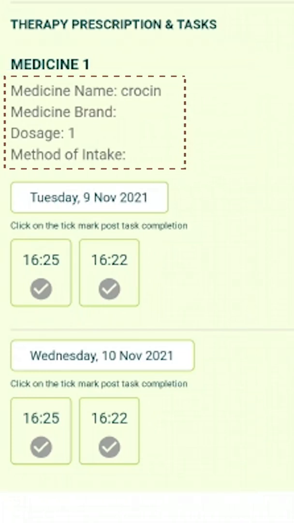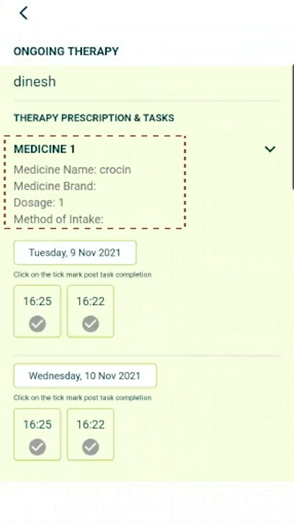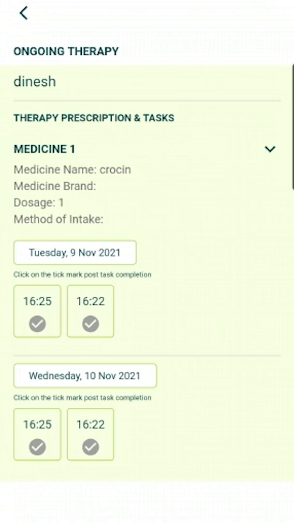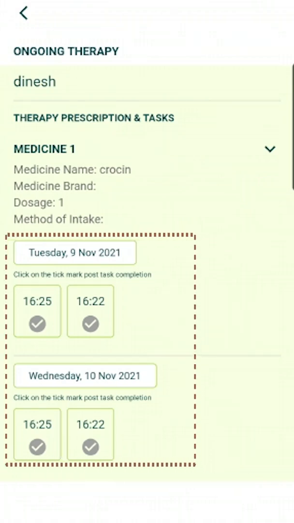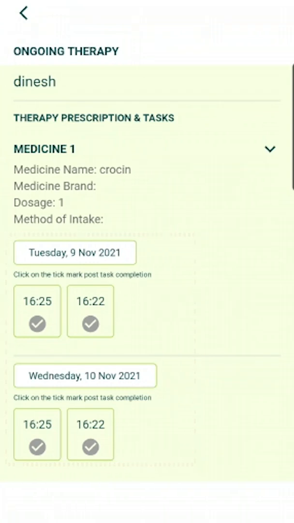He has given a name of your medicine or task. He has given a brand. He told you how many tablets you need to take. What is the method of intake? And the best thing is, he has given you the date when to eat and the time when to eat it. So, at that particular time, you actually get a reminder as an app notification saying that it's time to eat your medicine or task. You could just click on it and this screen will open.